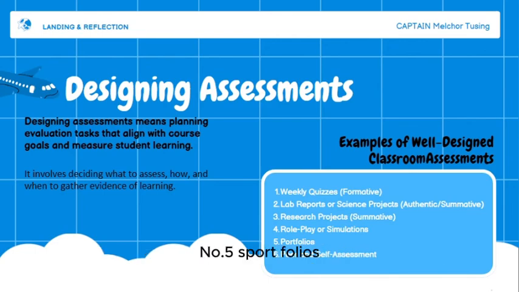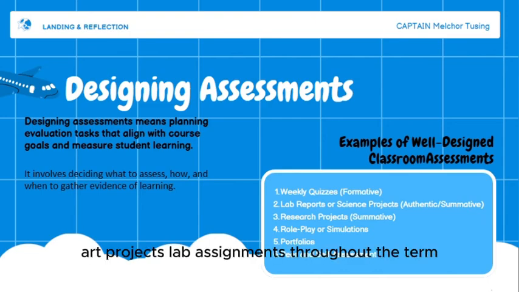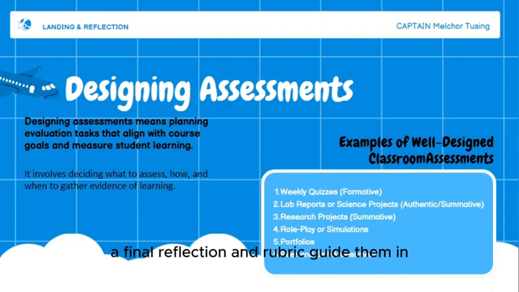Number five is portfolios. Students collect their best work like essays, art projects, lab assignments throughout the term. A final reflection and rubric guide them in self-evaluating how their skills have grown. Portfolios provide a rich picture of learning progress over time.